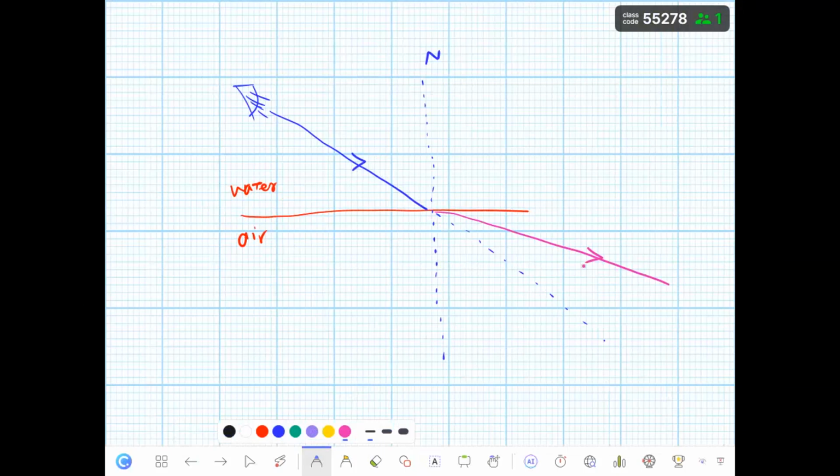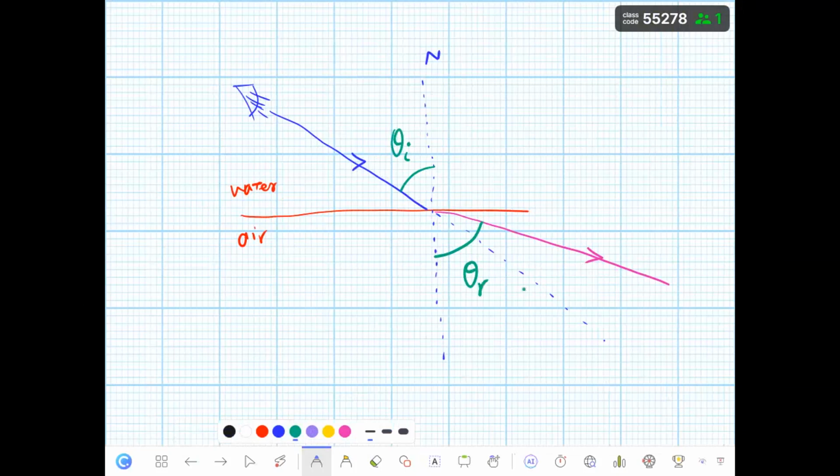So again, like the reflection, I call this angle of incident. What is the angle of incident? The angle between the normal line and the incident ray. And then I call these the angle of reflection.